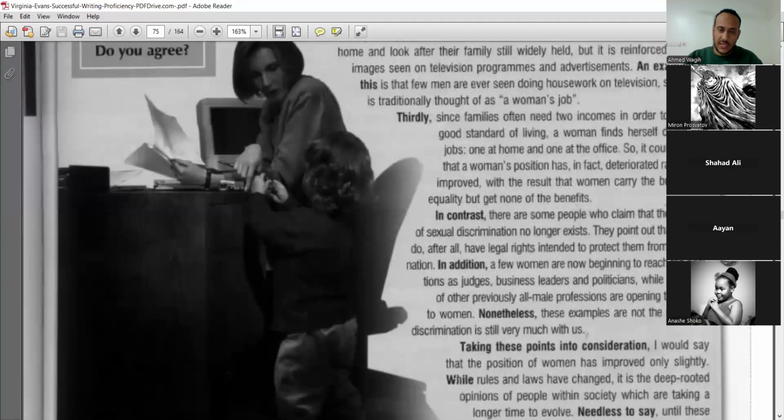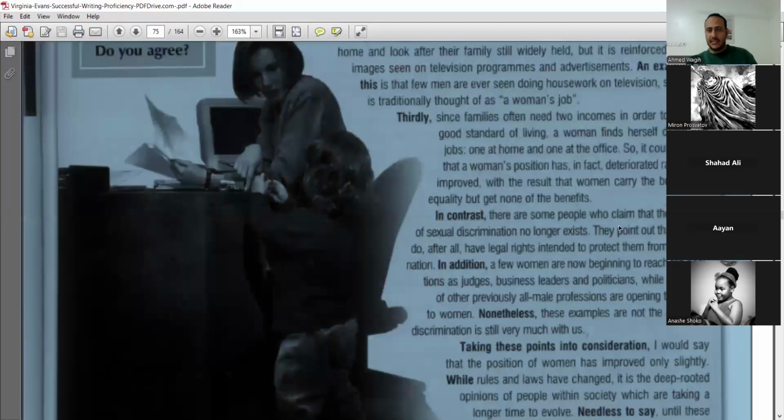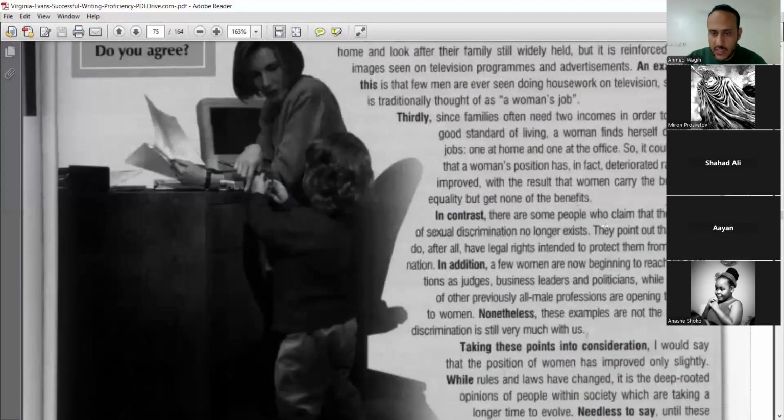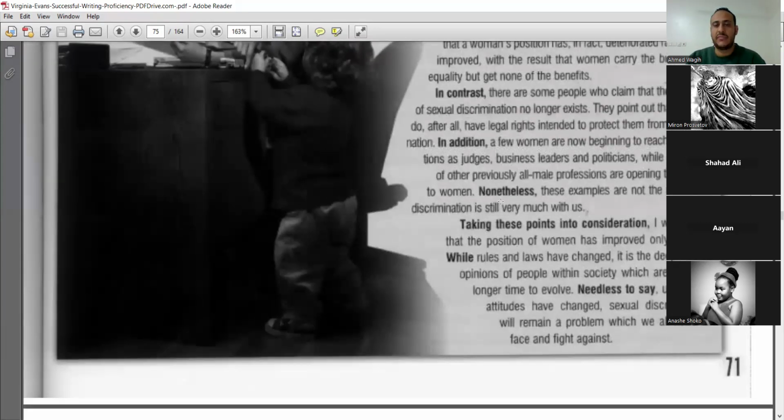In contrast, look at how she shifts, because I'm sure this is a woman. In contrast, there are some people who claim that the problem of sexual discrimination no longer exists. They point out that women do, after all, have the legal rights intended to protect them from discrimination. In addition, a few women are now beginning to reach top positions like judges, business leaders, and politicians, while a number of other previously all-male professions are opening their doors to them. Now, the final paragraph.